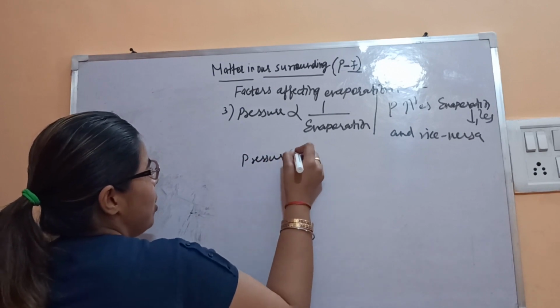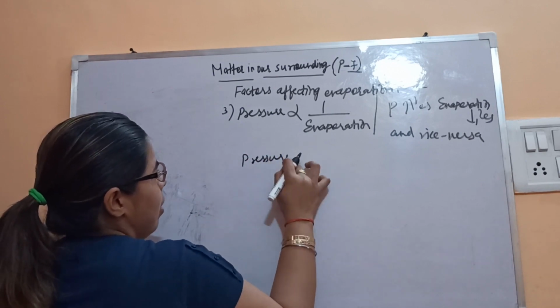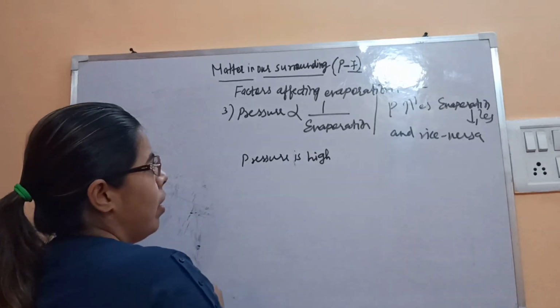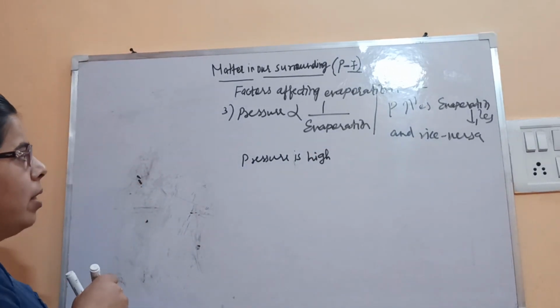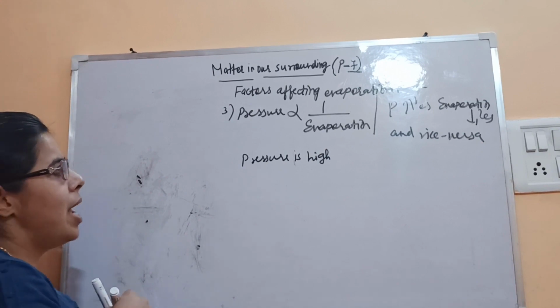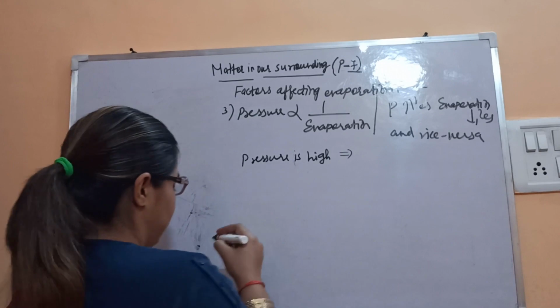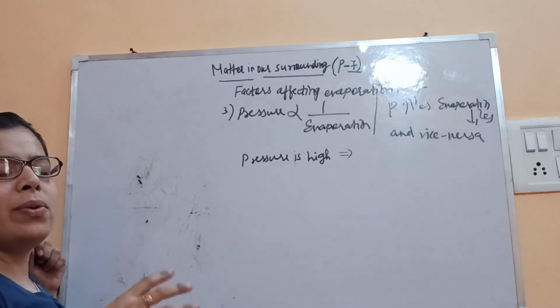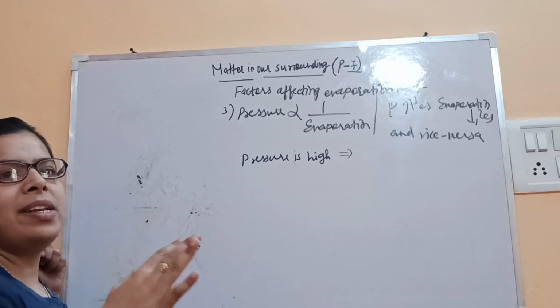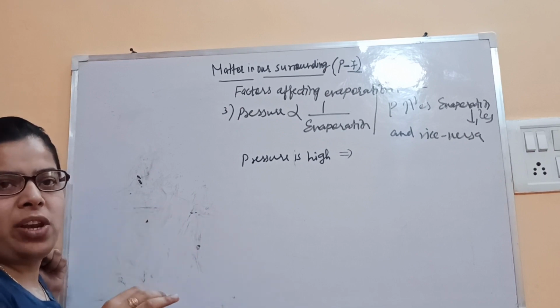If pressure is high, the molecules are closer to each other. In that case, we need to separate the molecules. We need to break the interaction.